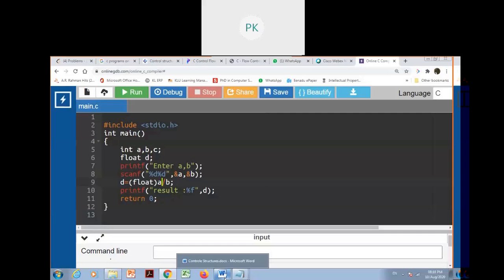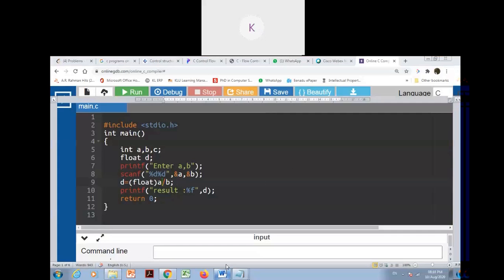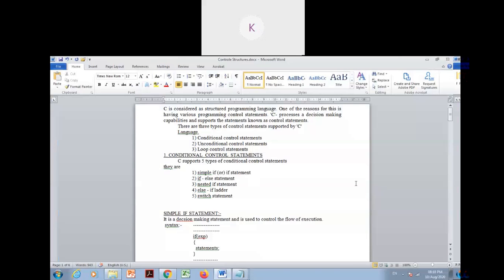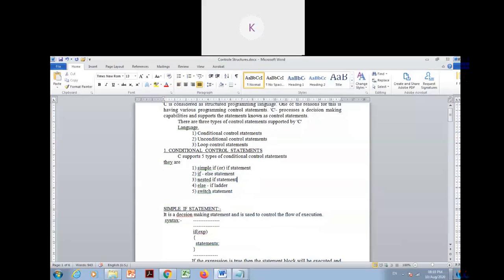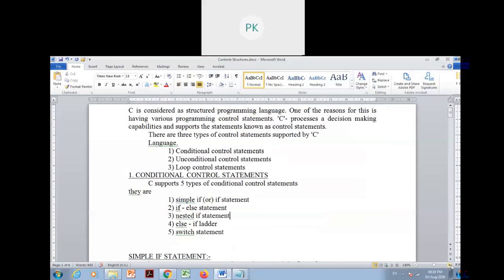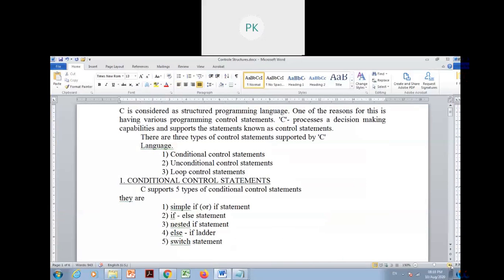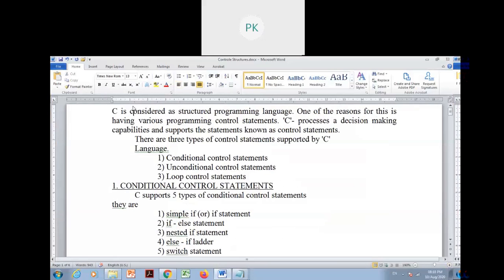I will move to the next topic called control structure. C is considered a structured programming language. We already discussed it.